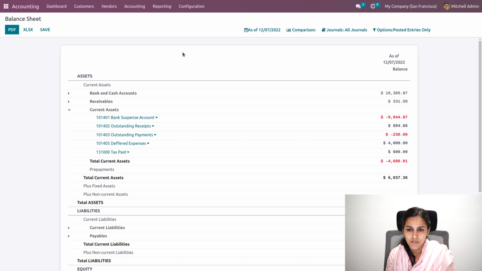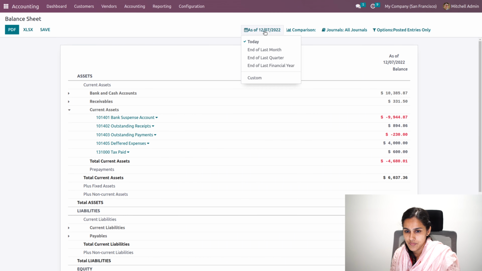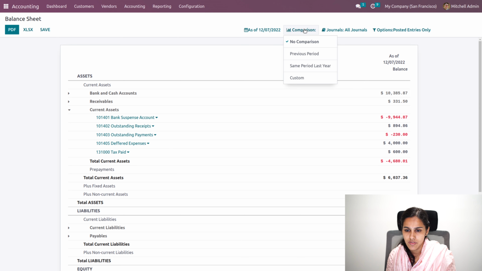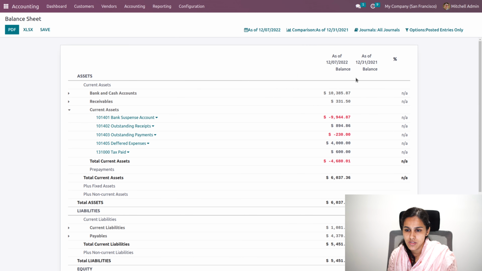You will also have the option to take the balance sheet of a particular date. We can choose a custom date from here, or as of last month or last financial year, etc. And also you'll be able to compare with the previous period. With the previous period, you'll have the comparison of 2022 and 2021 and the percentage.